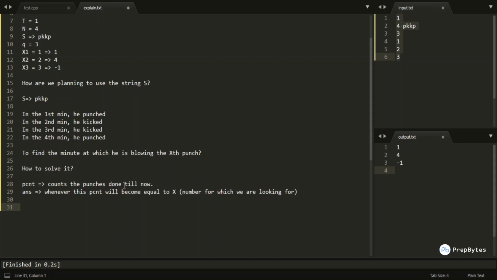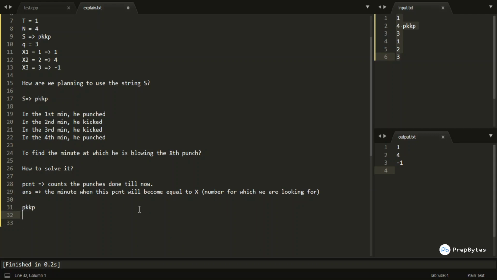So p count is counting the total number of punches done till now. Whenever the total number of punches done till now becomes equal to x, then that is the minute which I am looking for. That is the minute when he is blowing the punch for the x-th time. So that would be my answer, the minute when p count becomes equal to x. This is my answer.